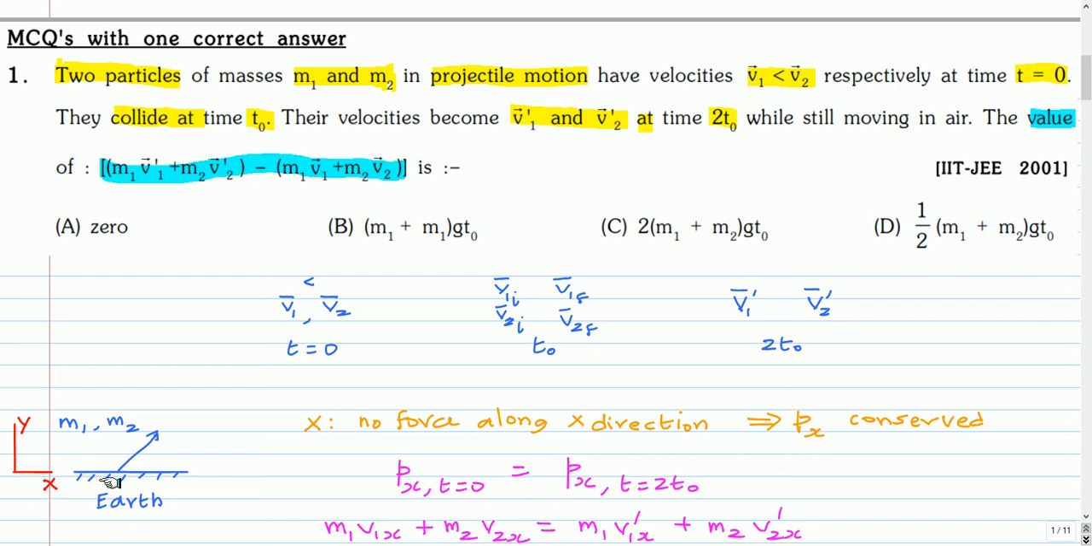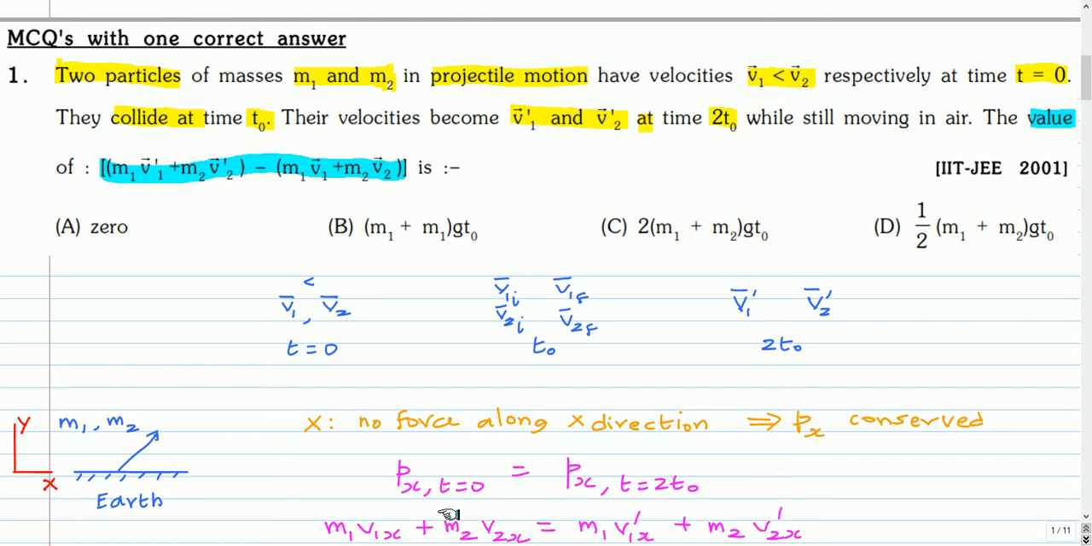So this is the earth from which the particles m1 and m2 are projected. Let the x-axis be along the earth's surface and the y-axis be perpendicular to the earth's surface. Along the x direction there is no force acting. Gravity acts only along the y direction. So along the x direction the momentum is conserved. Here the system is the system of two particles m1 and m2. So the x component of the momentum of the system at t equal to 0 and the x component of the momentum at time 2t0 will both be equal, because the momentum is conserved as there is no force in the x direction.